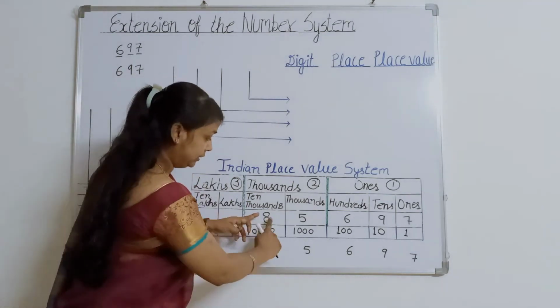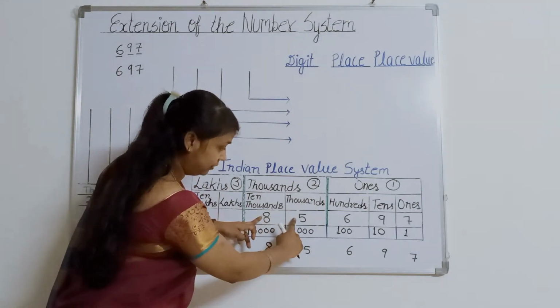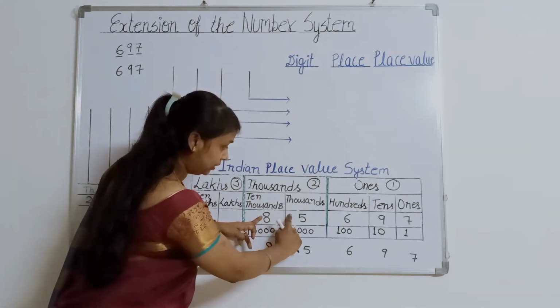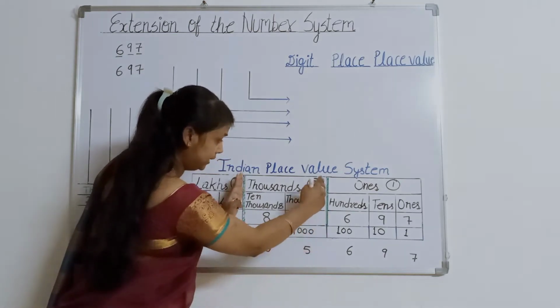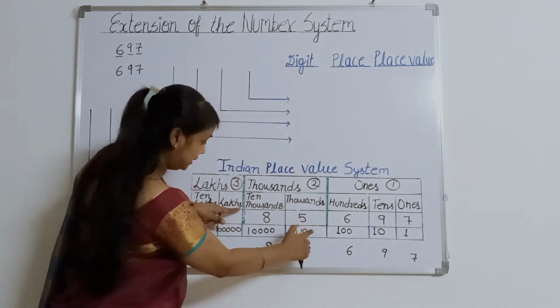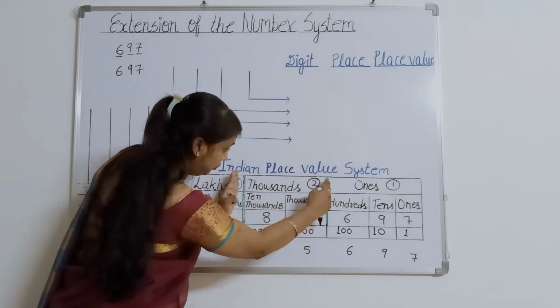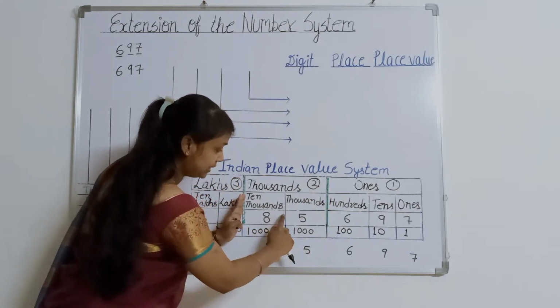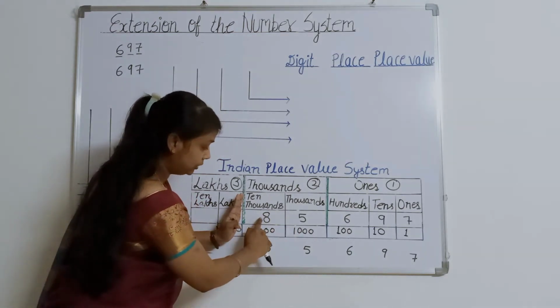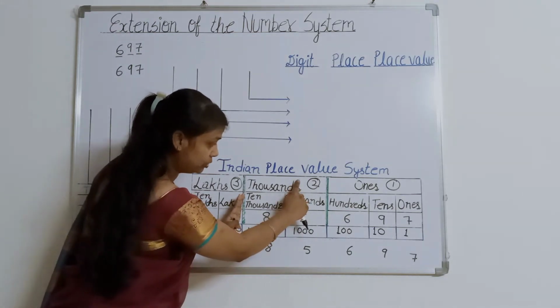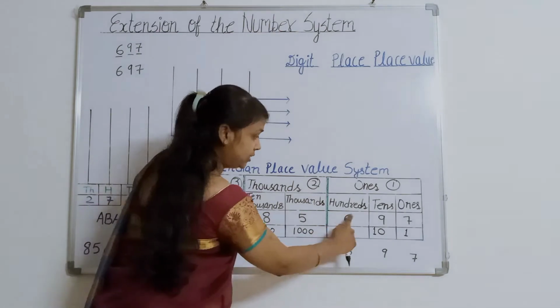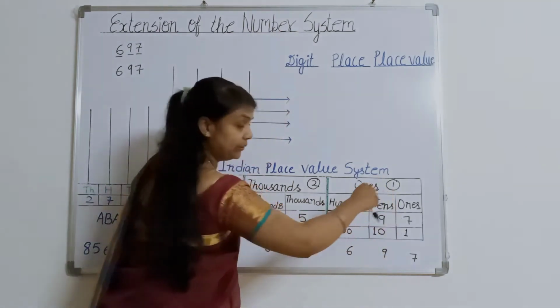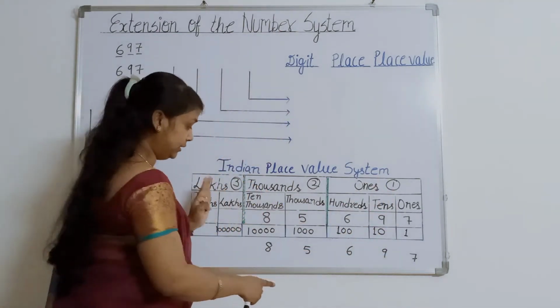So this 8 and this 5, both numbers come under our second group. See, this is our second group, and these are green lines, and between these two green lines, it is our second group. So this is 8 and 5. So this is 85,697.